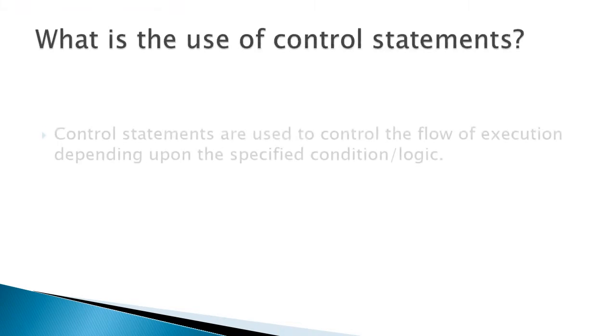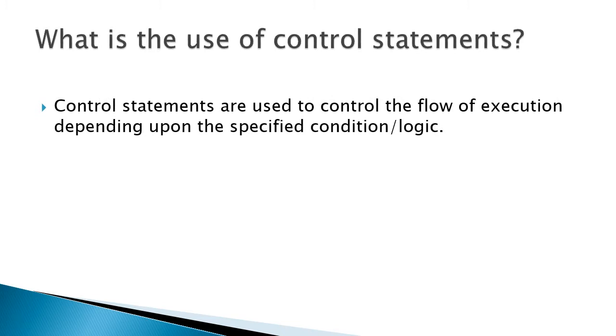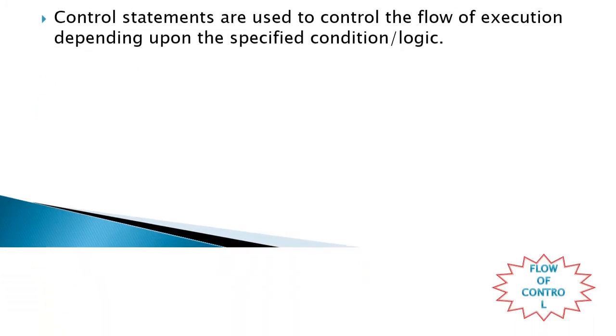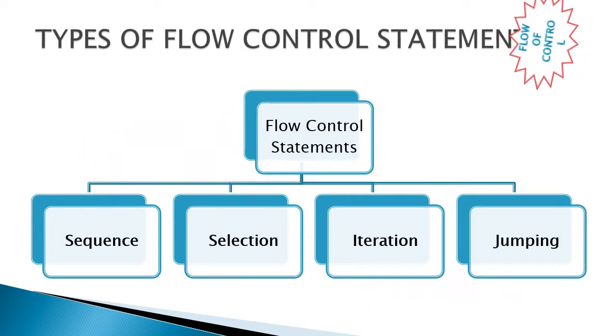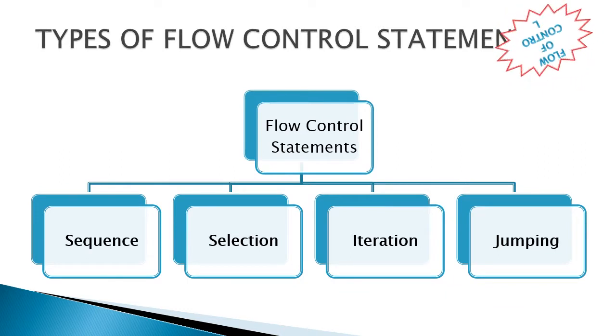The control statements are used to control that flow of execution based on the conditions. The types of flow control statements are sequence, selection, iteration, and jumping statements.